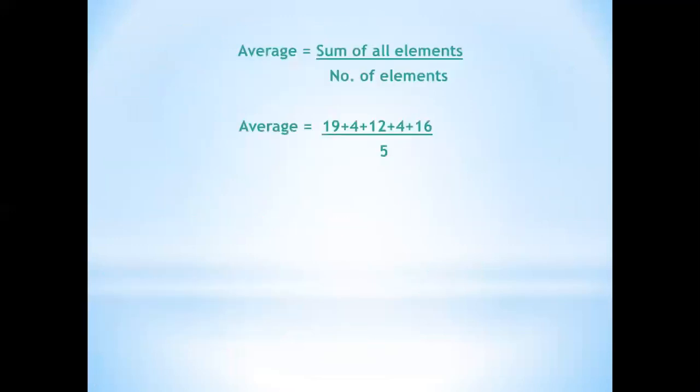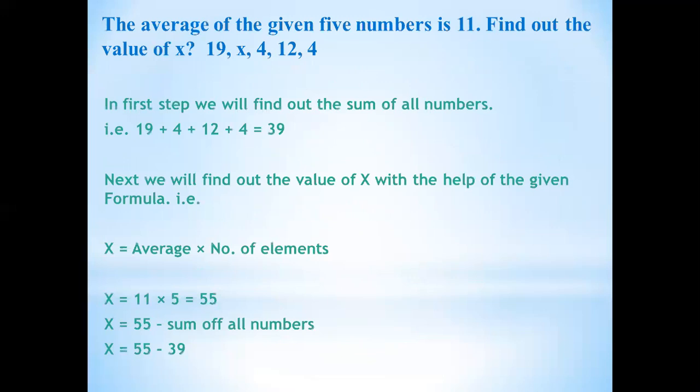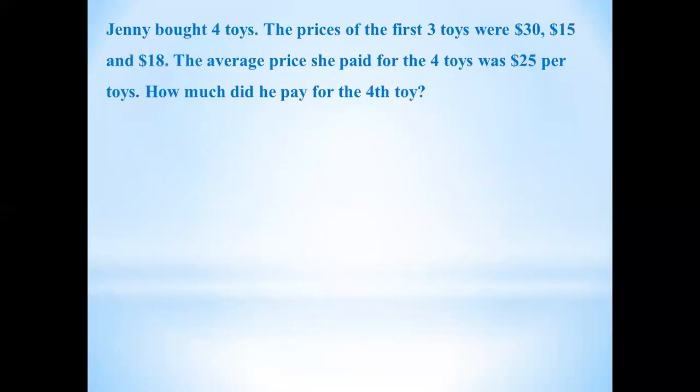The assignment given is related to all of these. First, you will add up all the numbers given. Second, you will put the formula. Third, you will multiply. Fourth will be subtraction, and fifth will be your answer.